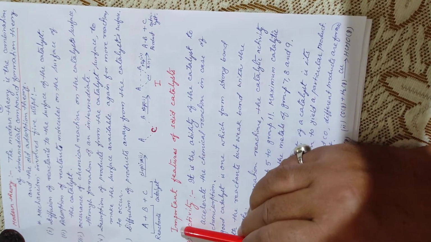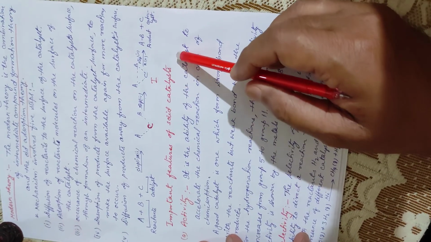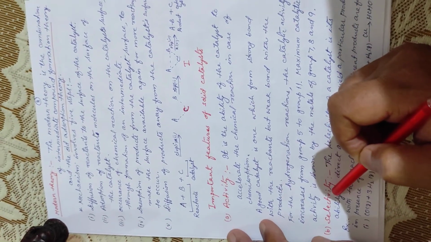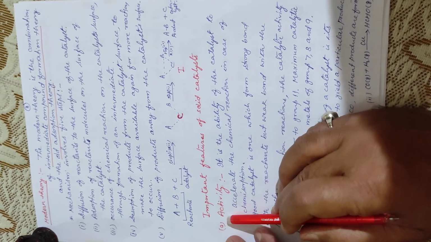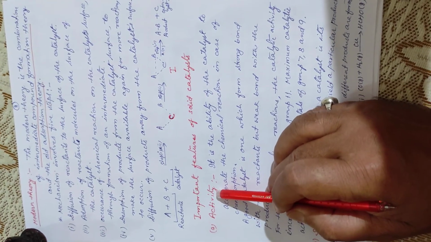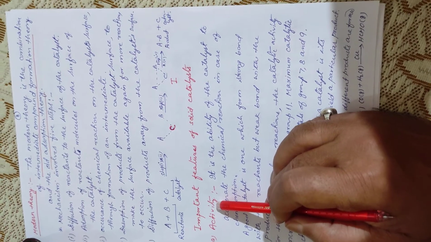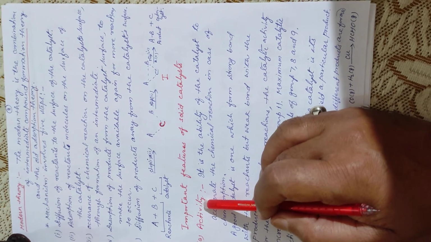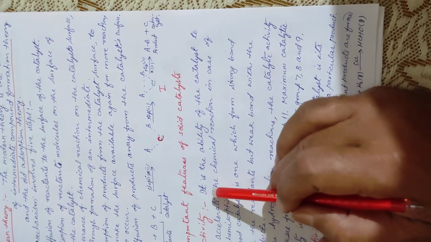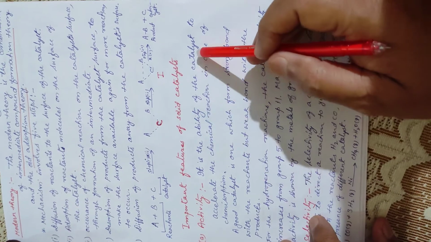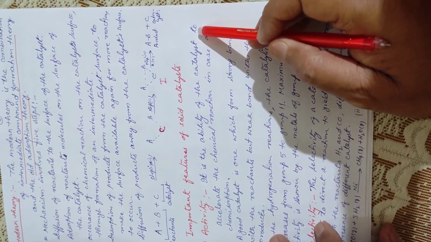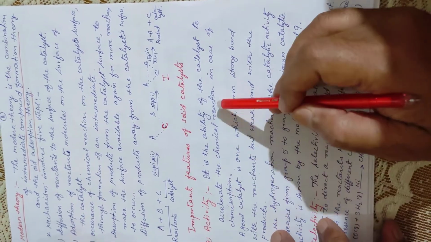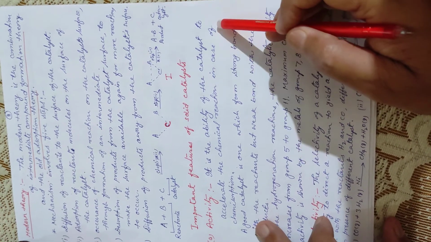Now look, the next topic is important features of solid catalyst. There are two very important topics, activity and selectivity. Now, what is activity? By the name, you can understand, the measurement of efficiency of a catalyst is known as activity. So look at this note, it is the ability of the catalyst to accelerate the chemical reaction in case of chemisorption.